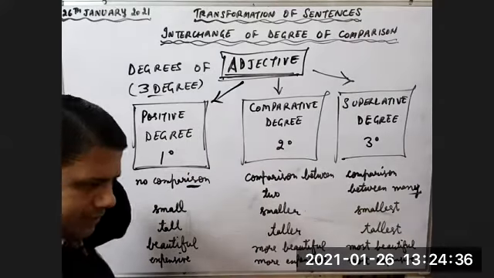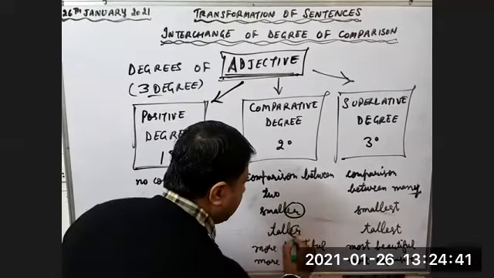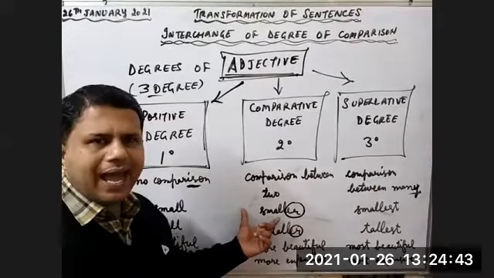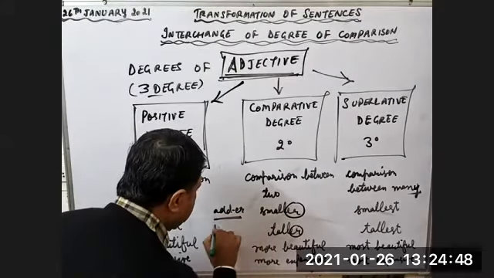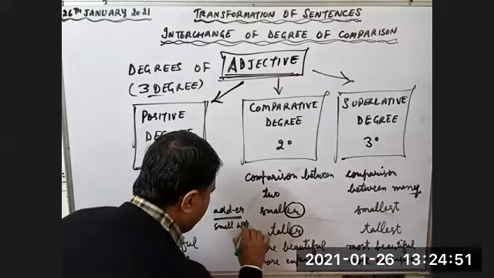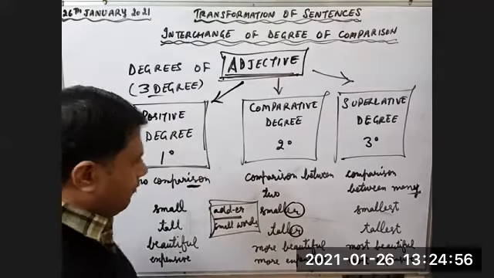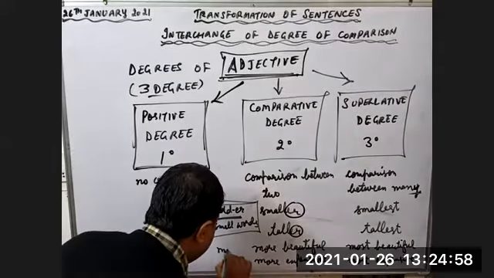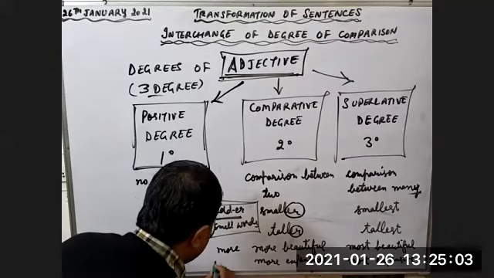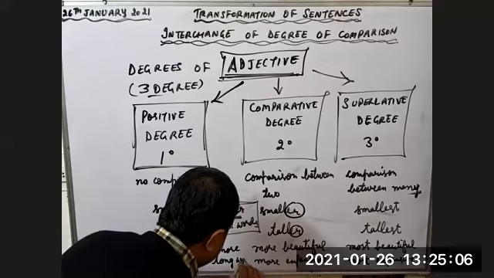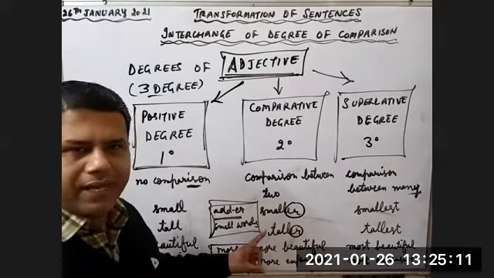Now, children, listen one thing. With small words, we add er to make the comparative degree. With long words, we add more to make comparative degree.